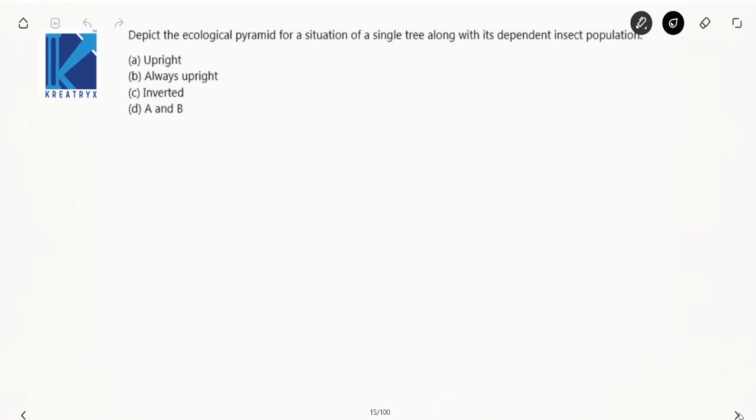Depict the ecological pyramid for a situation of a single tree along with its dependent insect population, it seems. Along with it, insect population. Now, what will be your answer? Insect population. Observe here. This is nothing but parasite food chain.